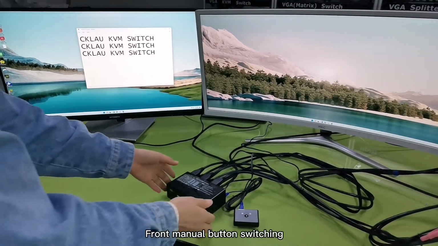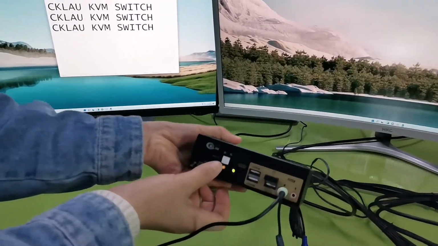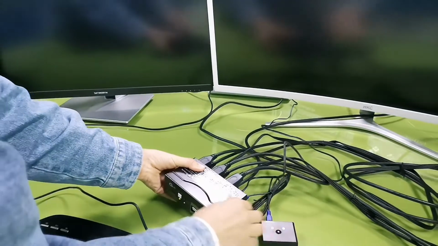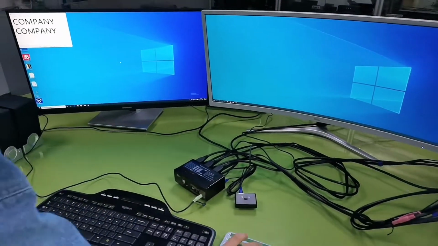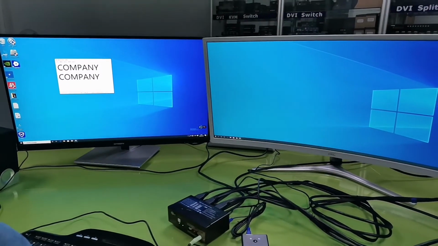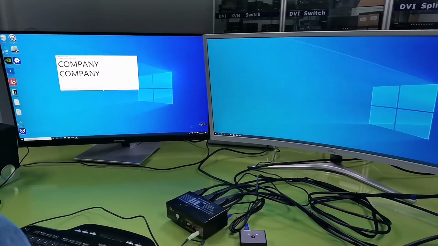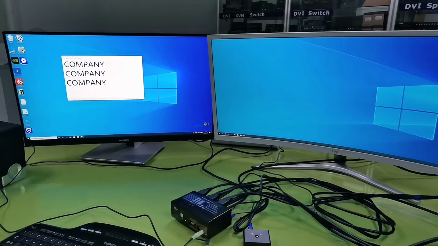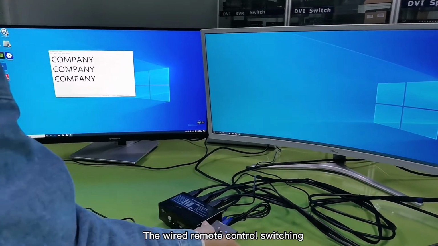Front menu button switching. The wire remote control switching.